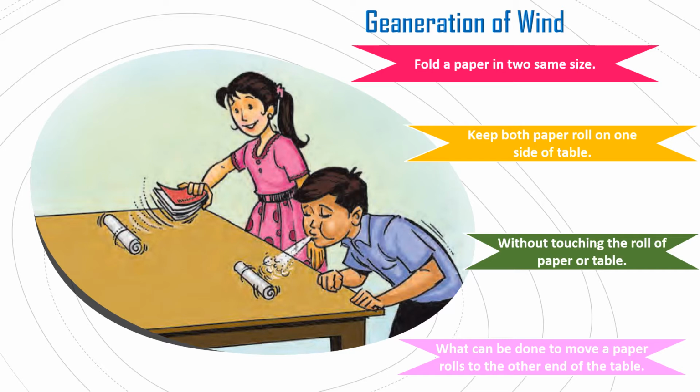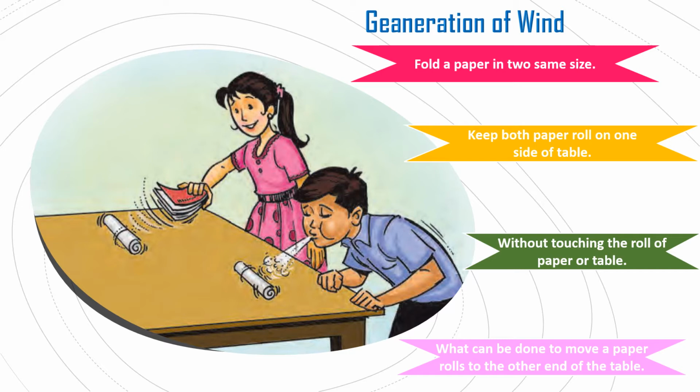Second, we can observe in this way that we can change the direction. So how do we move the paper roll?